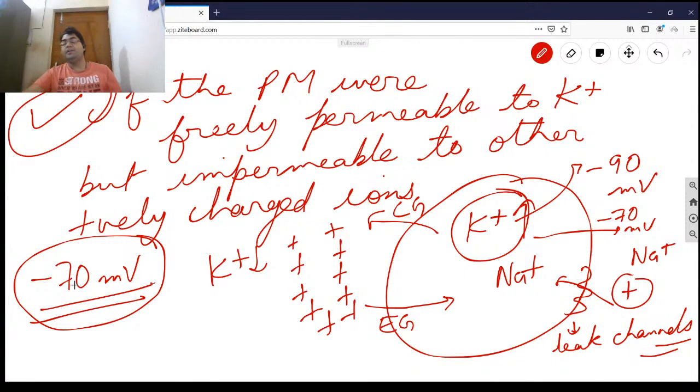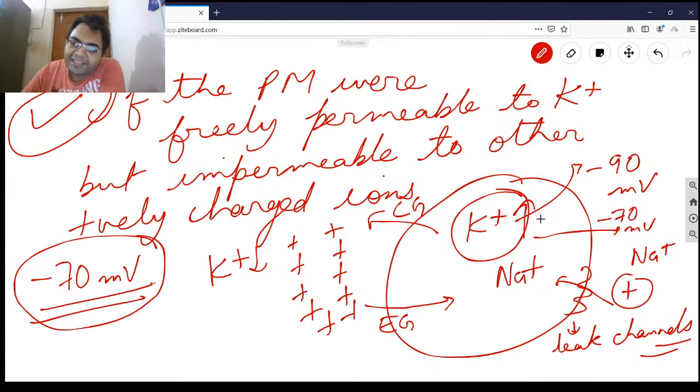Most people will tell you the neuron's resting membrane potential is minus 70, but they will not tell you why. In biology, everything has a reason. If it is written minus 70, this is the reason. Because if we assume like that, after a point in time, the electrical gradient will become so high that it will oppose the chemical gradient, and the potassium ions cannot come out of the cell because too much potassium has accumulated outside, so plus will repel plus in such a way that no plus can come out.